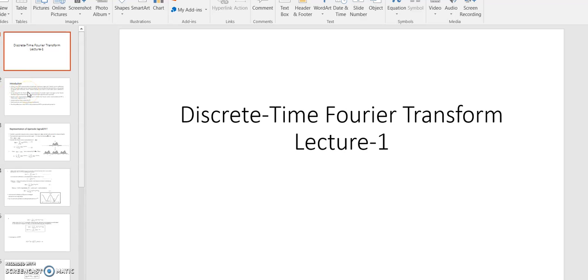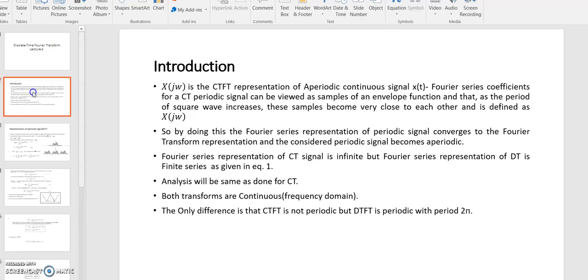In continuous time, the Fourier transform is represented by X of j omega, and it is obtained by considering the Fourier series representation of a continuous time periodic signal, for which the period was considered to be infinite. Then the envelope obtained by the samples of Fourier series coefficients is called the Fourier transform of the continuous time signal. So we can say that the Fourier series representation of a periodic signal converges to the Fourier transform representation, and the considered